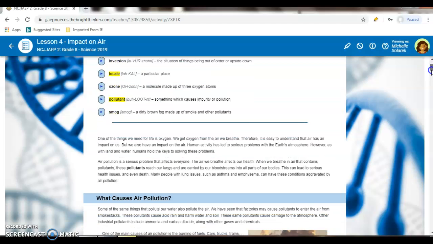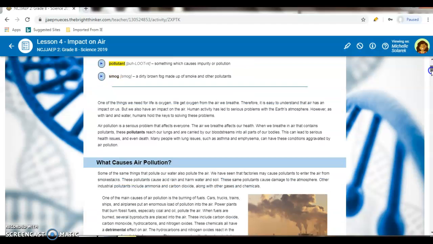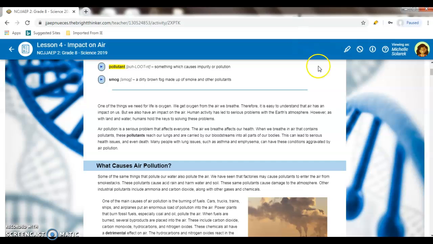So going down. One of the things we need in life is oxygen. We get oxygen from the air we breathe, so therefore it is easy to understand how air has an impact on us. Air pollution is a serious problem that affects everyone. The air we breathe affects our health, and if the air is contaminated by pollutants, it can reach our lungs and carry into our bloodstreams and into all parts of our bodies, which leads to serious health issues and even death in certain circumstances. Many people with lung issues such as asthma and emphysema can have these conditions aggravated by air pollution.